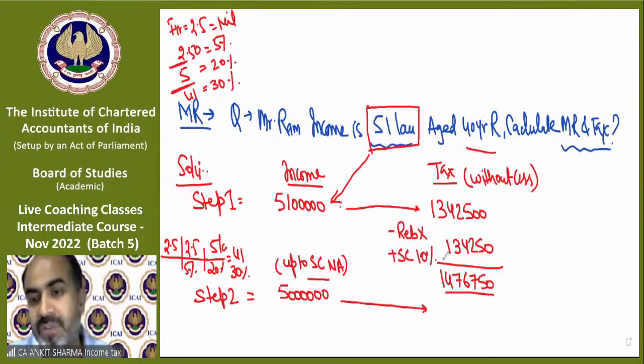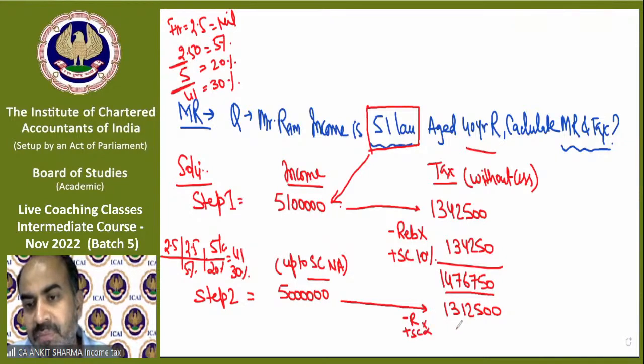So the tax will be 13 lakh 12,500. Rebate, of course, not applicable. No rebate and no surcharge. So that will be my tax liability, 13 lakh 12,500.